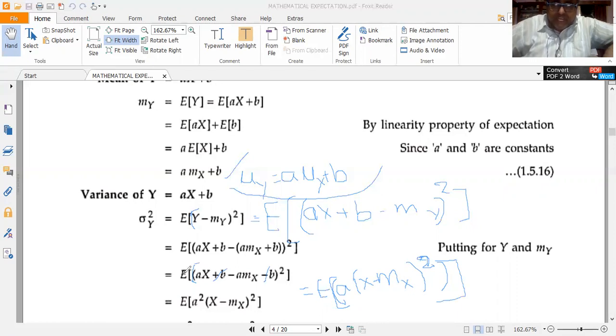I have taken a common factor: ax minus a mu x. B and minus b get cancelled, and I am left with ax minus a mu x. I have taken a common here, so a into x minus mu x the whole square. Since I am taking a as constant, this a is also under the squared sign. So this becomes a squared into x minus mu x squared under the expectation operator.